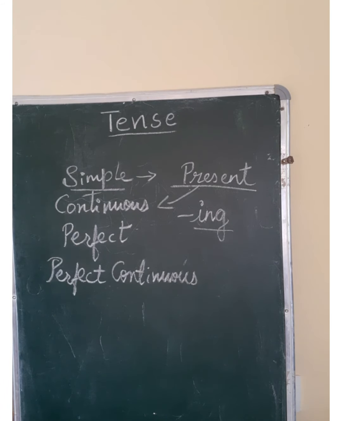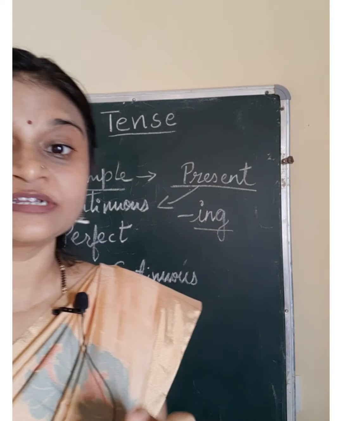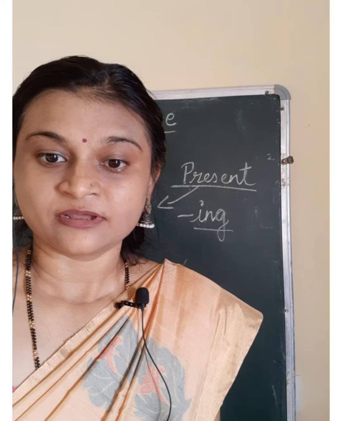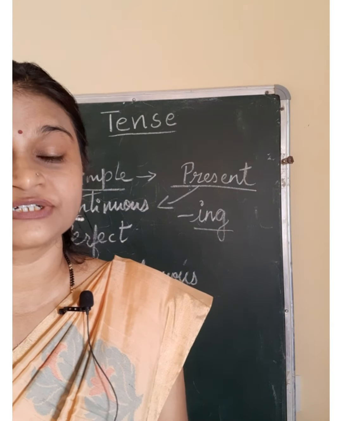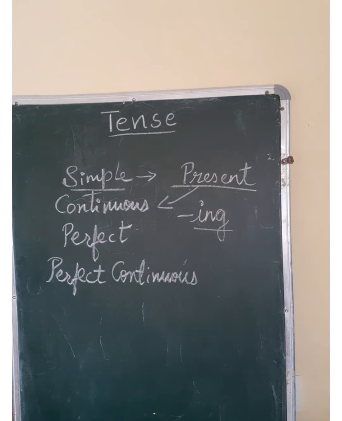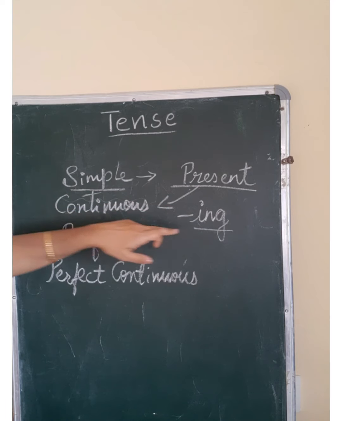Now, I am talking, I am teaching, you are seeing what is really happening, right? I am teaching, the teacher is teaching English, the teacher is speaking. So present continuous tense is used to denote what is really happening, with the ing form.